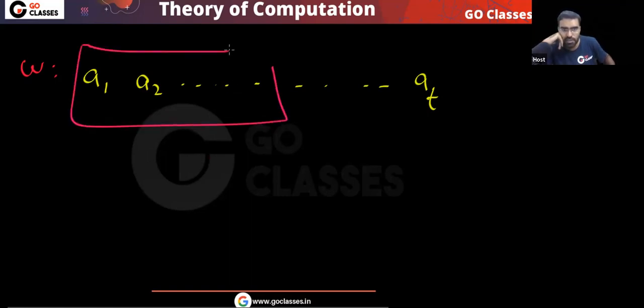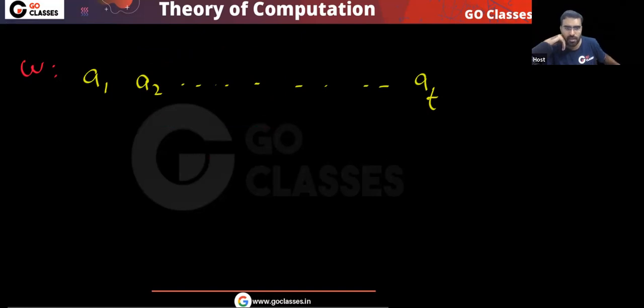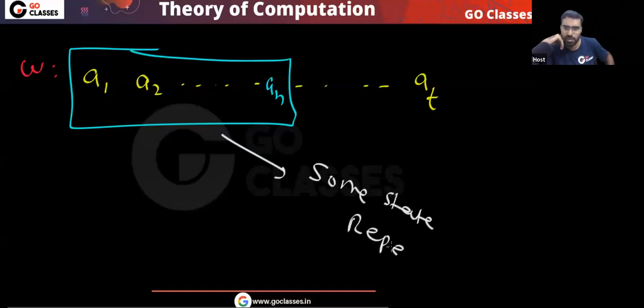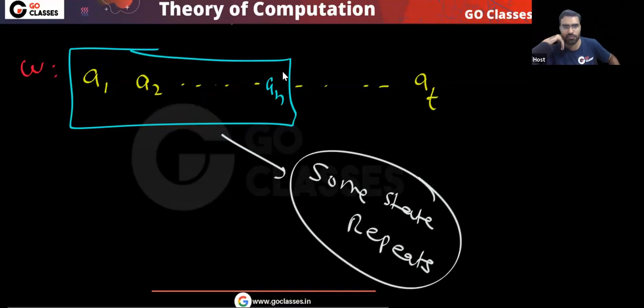If your W has length T, let's assume A1, A2, and so on up to AT. Do you remember? I told you that within the first N symbols, some state will repeat. In our proof, I told you that within the first N symbols, some state will repeat.